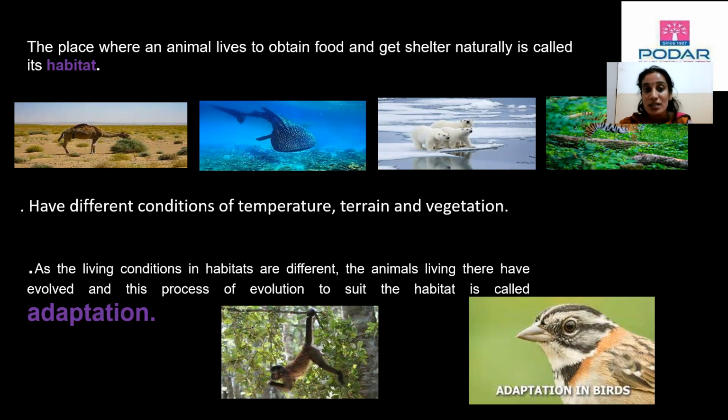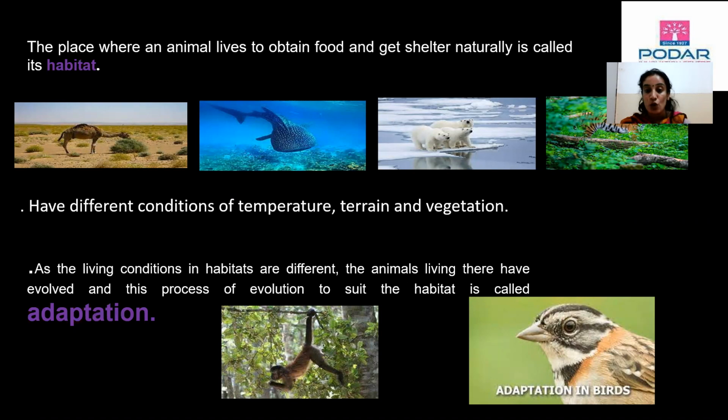They provide all the necessary requirements like food, water, and shelter to animals. As the living conditions in habitats are different, the animals living there have evolved. This process of evolution to suit the habitat is called adaptation.